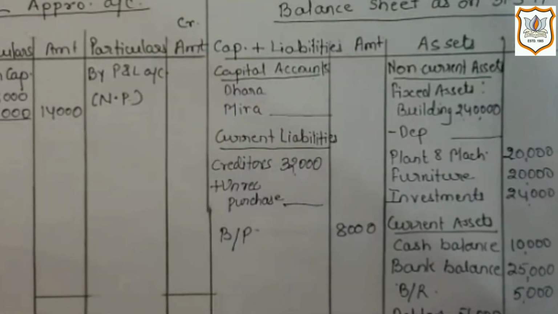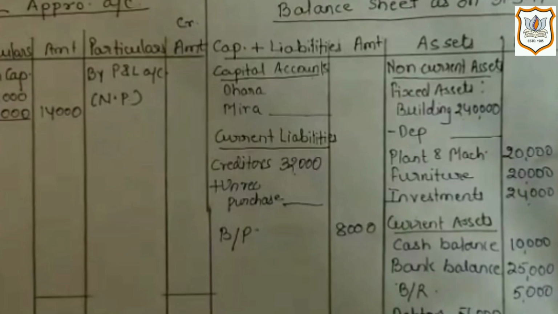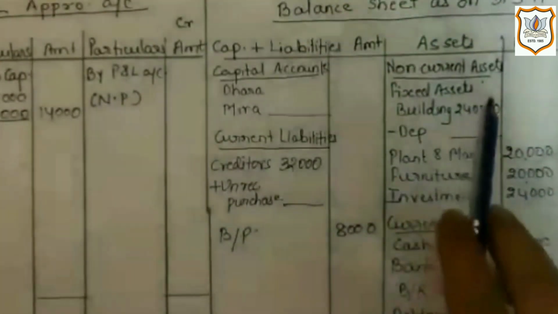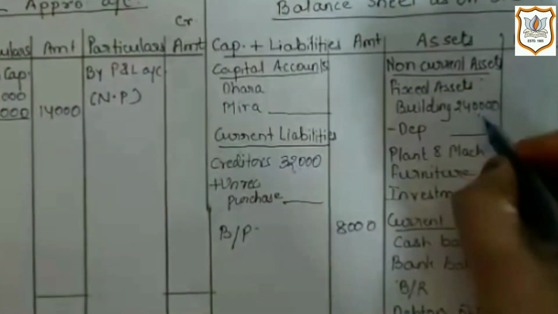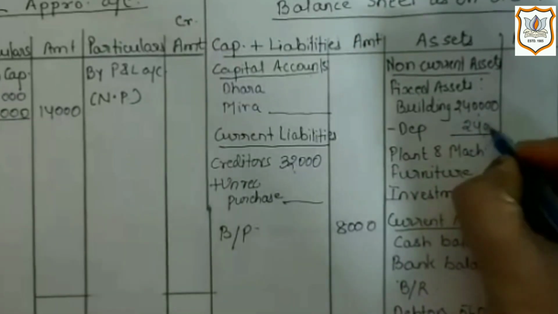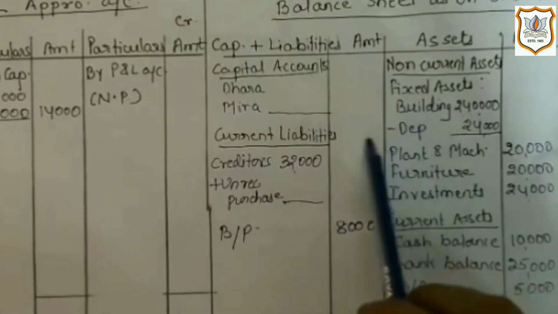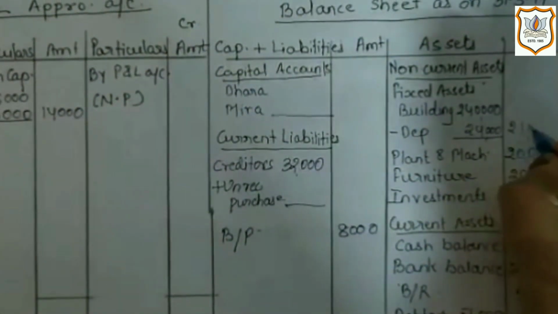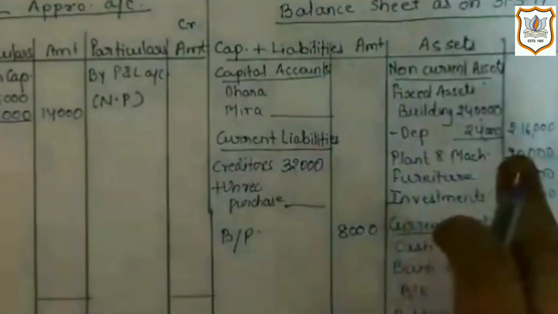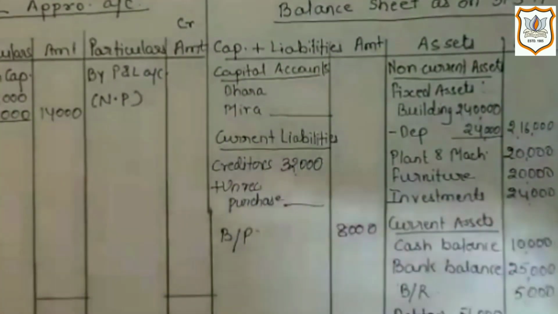Sorry, I have missed out adjustment number 2. So first let's give effect of it. Second adjustment is 10% depreciation on building is to be provided. So here balance of building is 2,40,000. So 10% of 2,40,000 is 24,000. So we will deduct it, as depreciation reduces the value of asset. That's why we will deduct it. And in outer column we will get 2,16,000. That is the final amount of building during current year after providing depreciation.